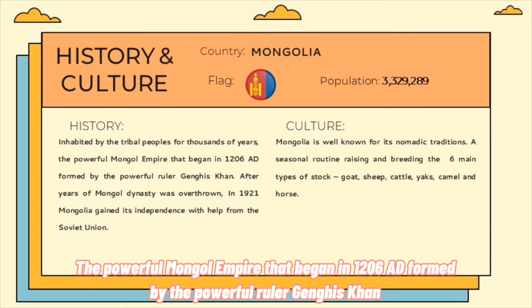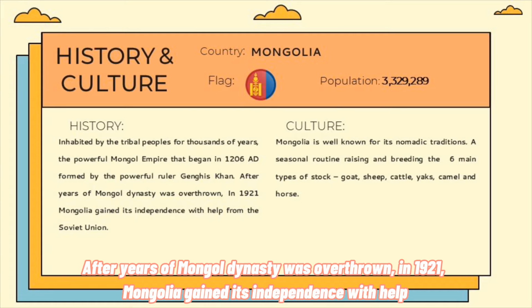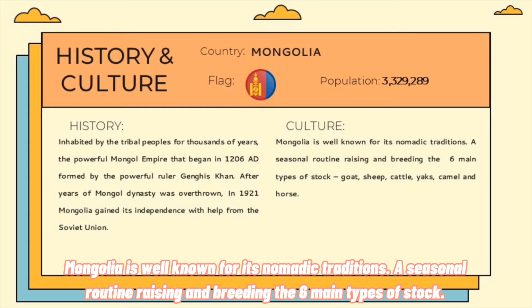The powerful Mongol Empire that began in 1206 AD was formed by the powerful ruler Genghis Khan. After years, the Mongol dynasty was overthrown, and in 1921 Mongolia gained its independence with help from the Soviet Union. Mongolia is well known for its nomadic traditions, a seasonal routine of raising and breeding the 6 main types of stock.